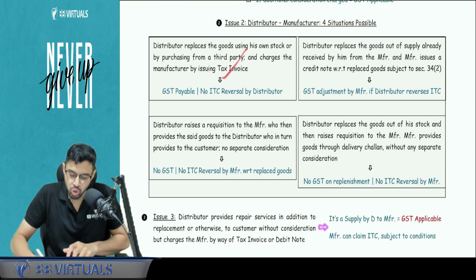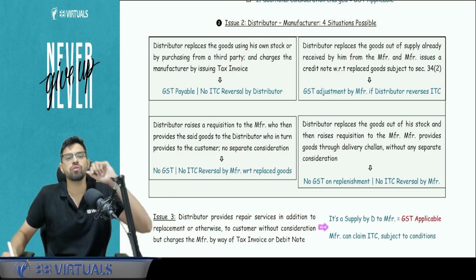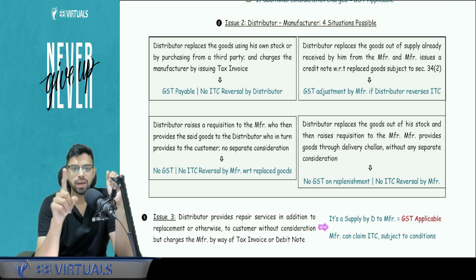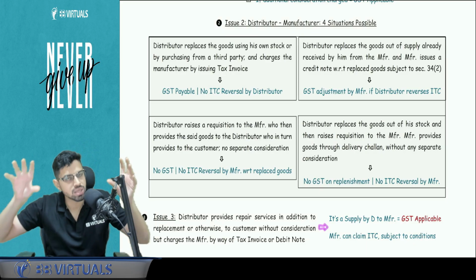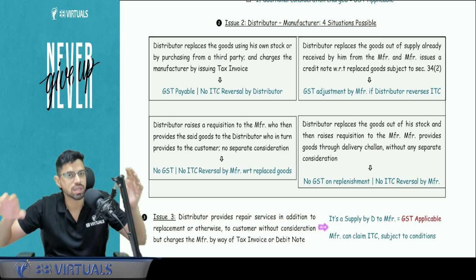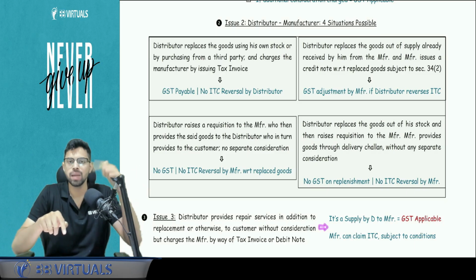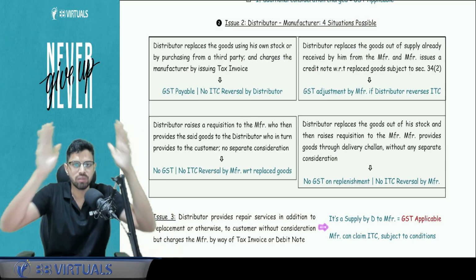But four situations are possible when the distributor and manufacturer deal with each other. Why deal? See, the liability of warranty is on the manufacturer, that is Dell. But here, because Aditi Enterprises was involved in the picture, Aditi Enterprises provided me the replacement. But whose liability was it? The liability belonged to Dell. So now Dell and Aditi Enterprises are going to deal with each other.